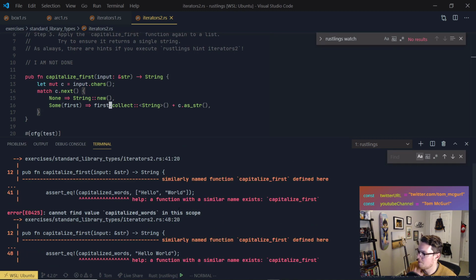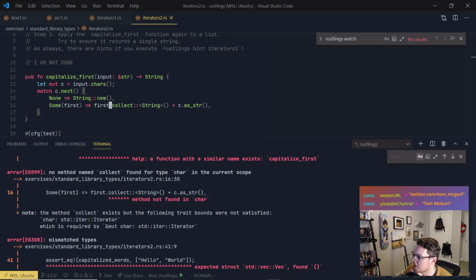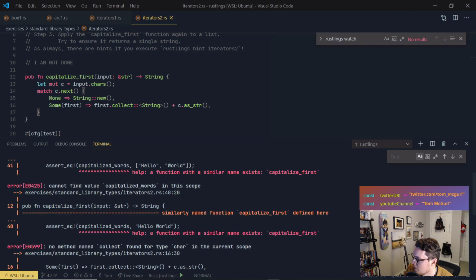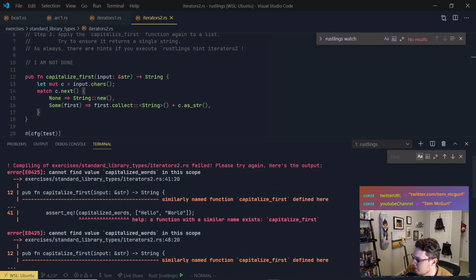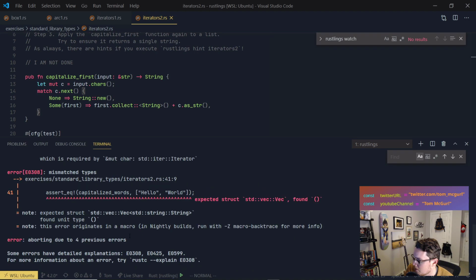All right, so let's go back and see what this could be. Let's read a little bit more into these messages. Capitalized_words, we know that doesn't exist yet. Method not found in Chars. So again, this method collect exists, but the following trait bounds were not satisfied. So let's try to decipher this. Chars: Iterator, which is required by &mut Chars: Iterator. Okay. What else? Capitalized_words, we haven't defined. That's okay.